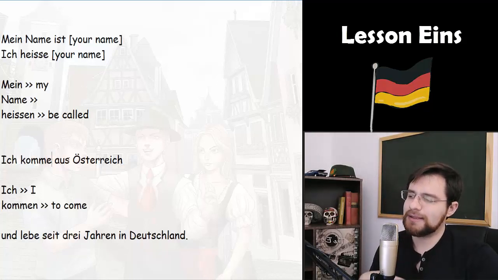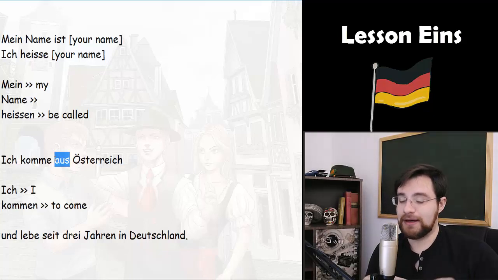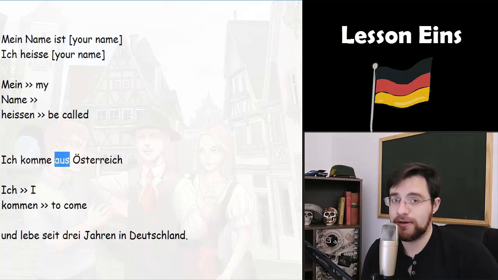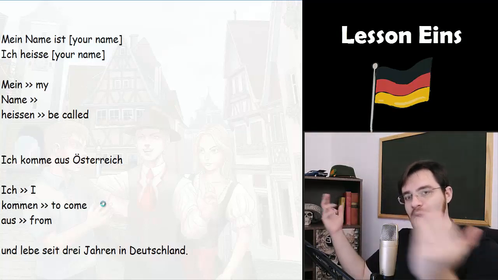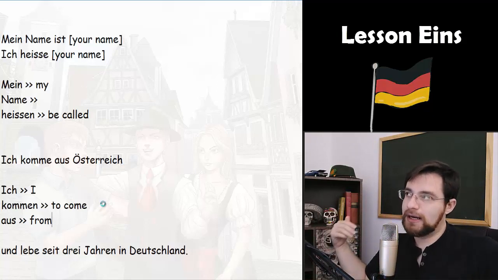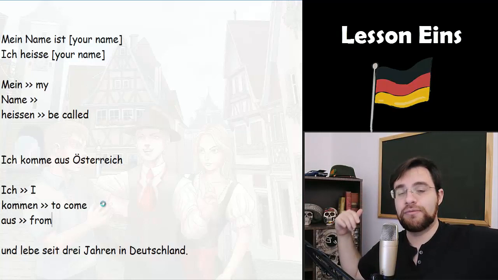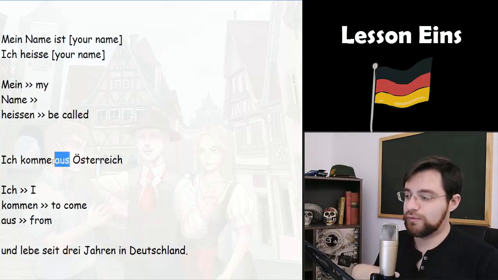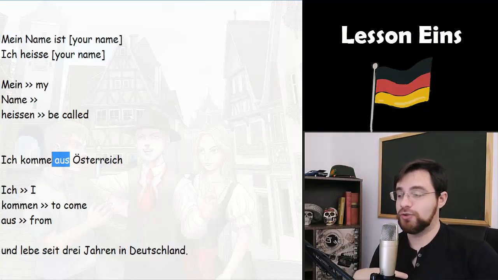And then we have this special word here, aus. It's a word that is very used in German, okay? Aus means literally "from." This word gives us the meaning that something left a place and went to another place, okay? For example, I left Germany, I went to Brazil, okay? I use this word here. This is the meaning of this small but special word.